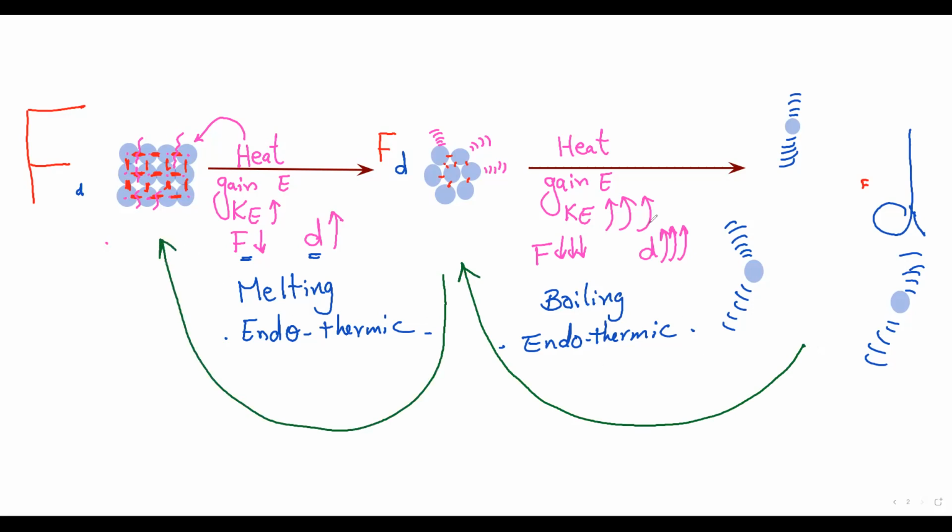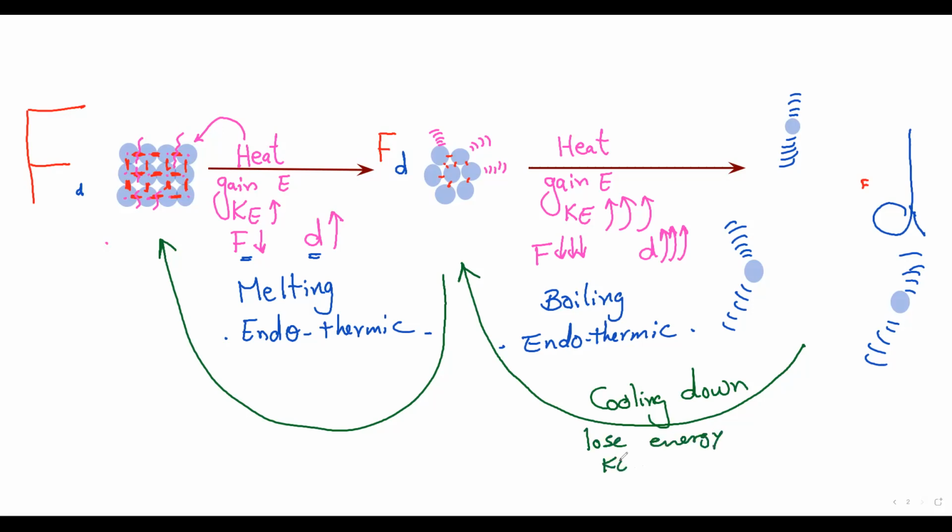Cooling down is the reverse of heating. What happens during cooling down? The molecules lose energy.